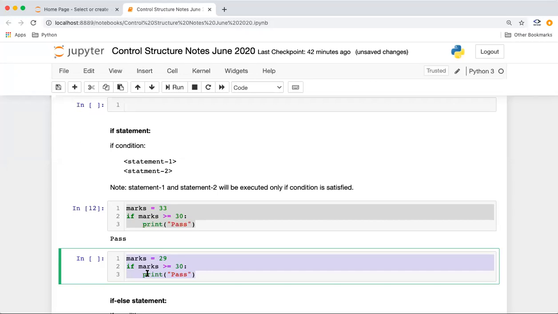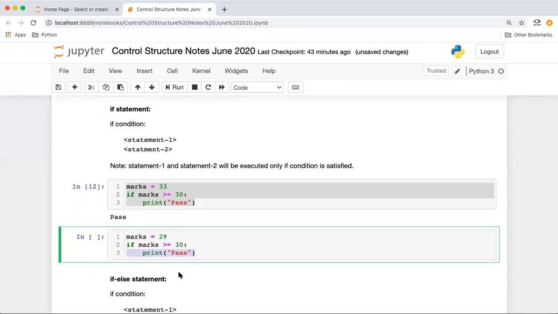So guys, the case here is that the condition will not be satisfied. Marks are not greater than or equal to 30, so it will not print pass. Do you think these lines will be executed? If I talk about execution, will it execute line 2? Line 2 will be executed, right? It will check the condition here. Is line 3 going to be executed? No, line 3 is not going to be executed. Why? Because the condition doesn't satisfy.